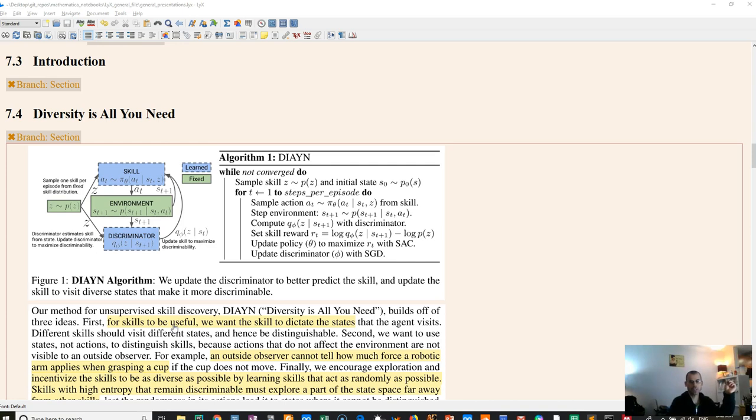Right. So for skills to be useful, we want the skill to dictate the states. So they give a great example here. If your robot is grasping a cup, right? It could grasp it with a lot of force or just enough force that it doesn't slip out of your hands, right? But both of those basically have the same state, and basically they're the same skill, grasping a cup, right? So that's why we use states, whether we can discriminate based on states, as our kind of metric of whether we have distinct skills.